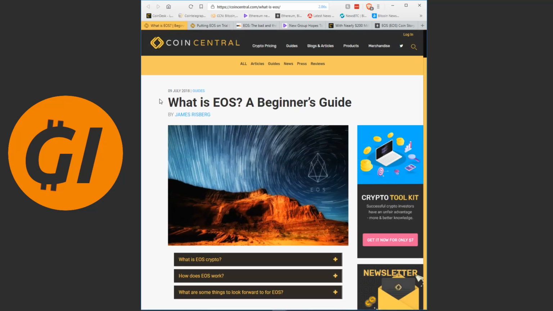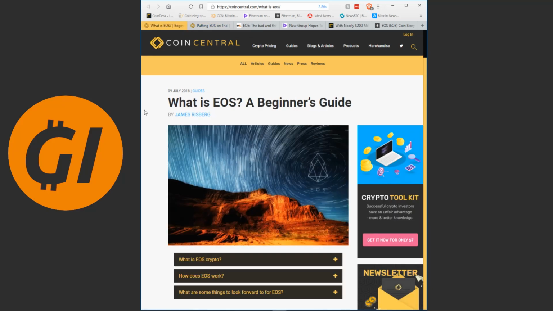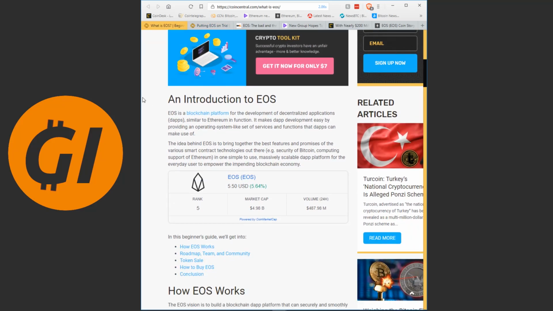What is EOS? A beginner's guide from Coin Central. This is just a general history of the coin and what it does, and then afterwards they have an article with some of the critical positions about it. Introduction to EOS. EOS is a blockchain platform for the development of decentralized applications, similar to Ethereum in function. It makes dApp development, or dApp, I never know how to pronounce this, easy by providing an operating system-like set of services and functions that dApps can make use of.